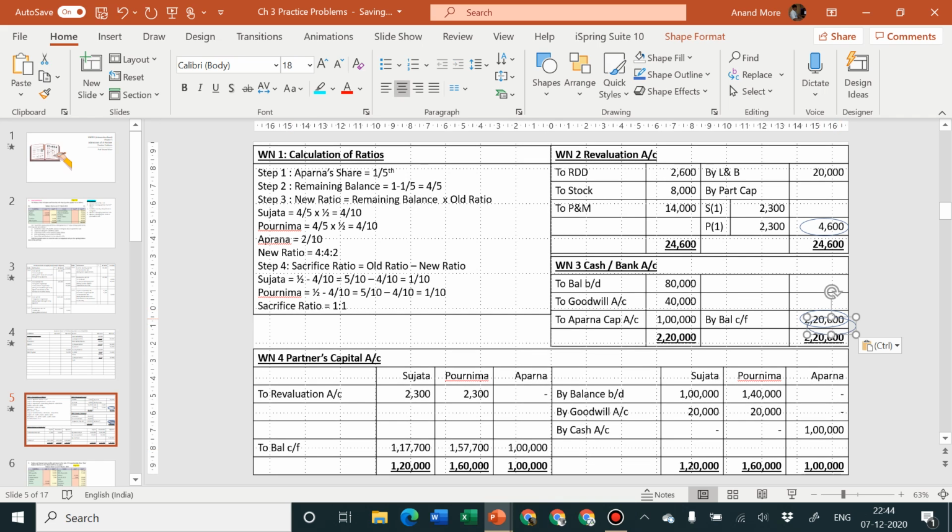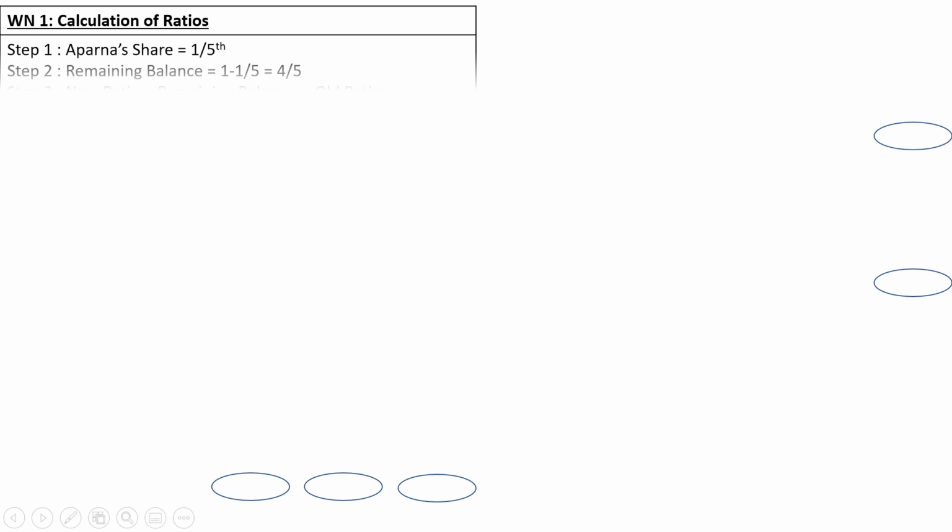So the total of Aparna's capital and the balance of Aparna's capital is exactly the same. Whenever I calculate anything which is a balancing figure, I always encircle the same. So I try to tell the examiner that this is not an amount which is given in the problem, and this is not an amount which I have copied from anybody else, but this is the amount which I have calculated as a balancing figure. So this is how it will be looking.